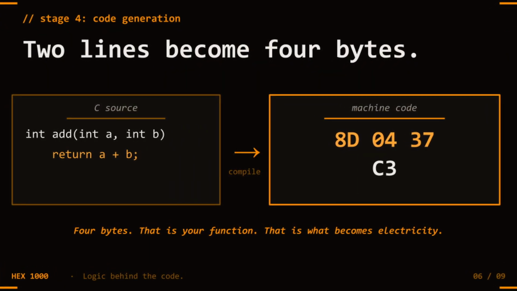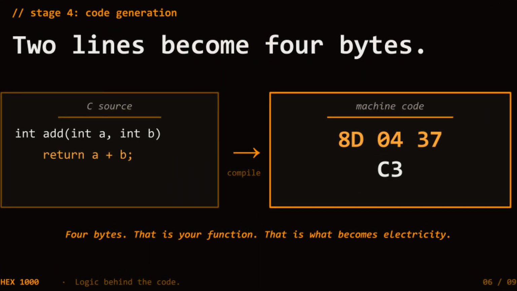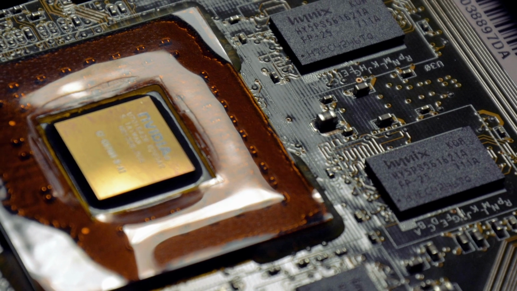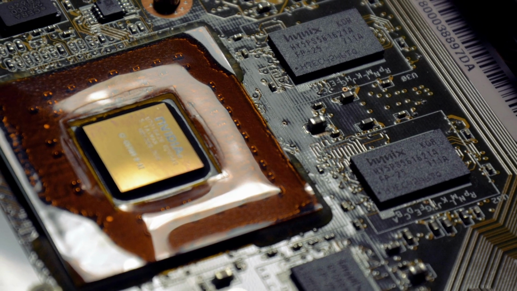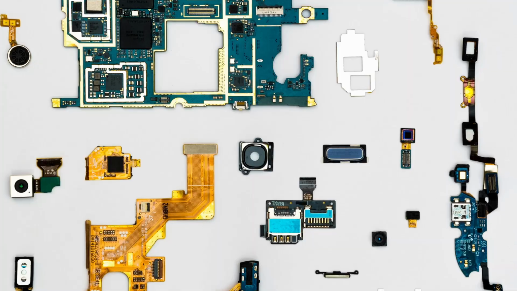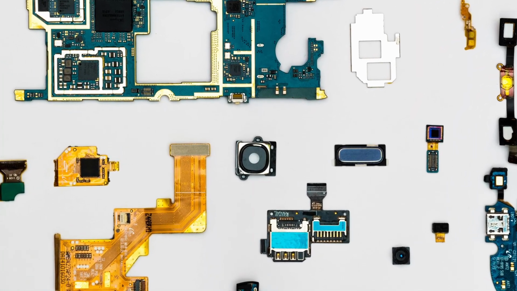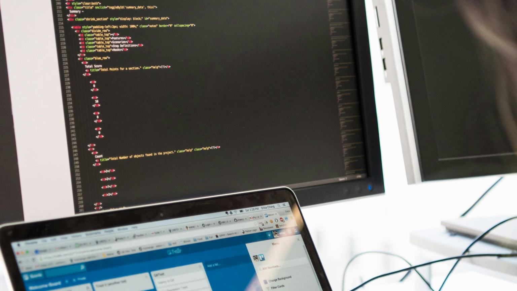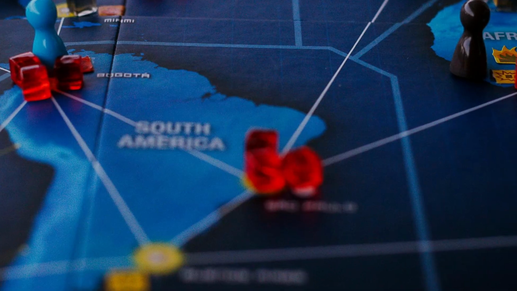Stage 4: Code generation. The compiler takes the optimized AST and produces machine code. Actual binary instructions for the specific CPU architecture: x86 on your laptop, ARM on your phone. Compiled programs target specific operating systems and architectures, which is why the same source code needs to be compiled separately for each platform.